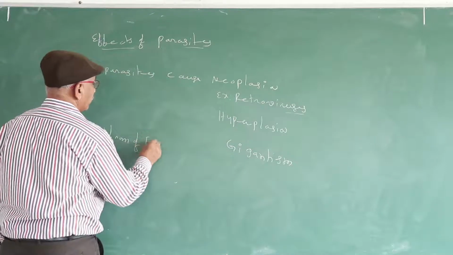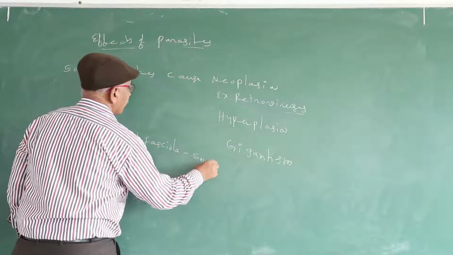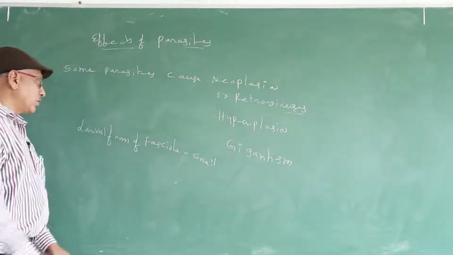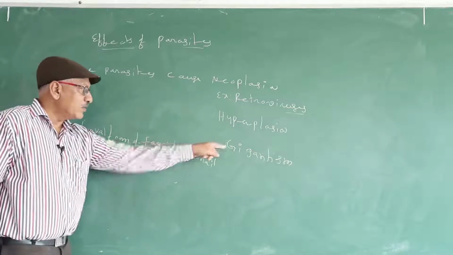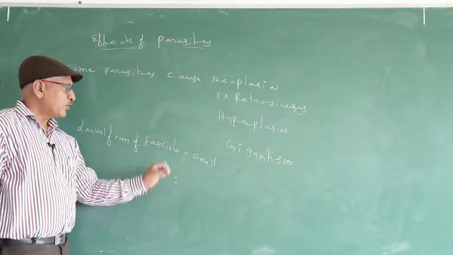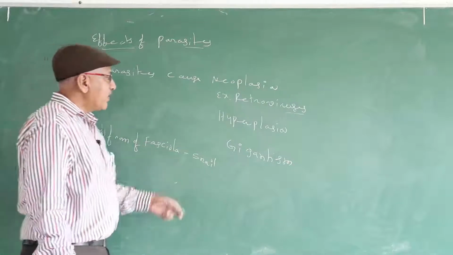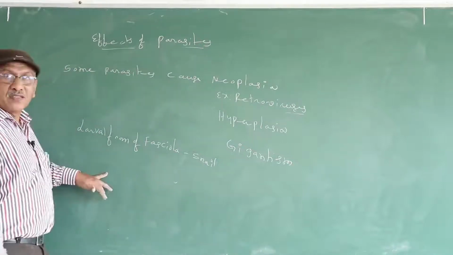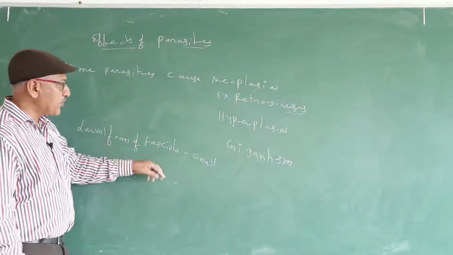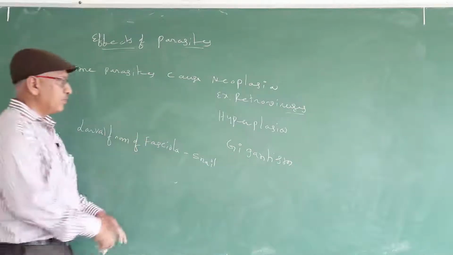Larval forms of fasciola live in the snail. Snail is the intermediate host. Larval forms of fasciola live in the snail and cause gigantism in snail. The size of the snail body increases. If the parasite increases the size of the host body, it is known as gigantism. Example, larval forms of fasciola living in the snail cause gigantism.